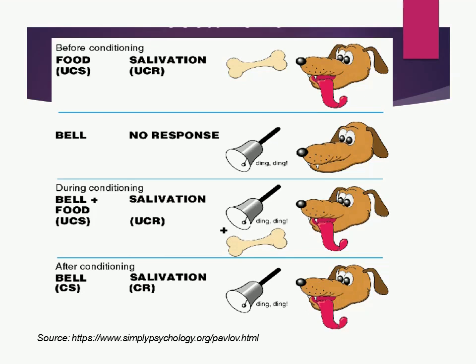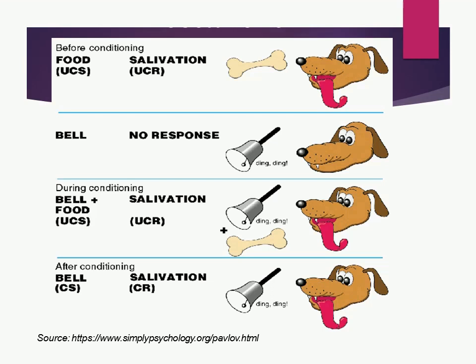In Pavlov's experiment, the sound of a bell was a neutral stimulus which did not give any response of salivation initially in the first stage, that is the before conditioning phase.